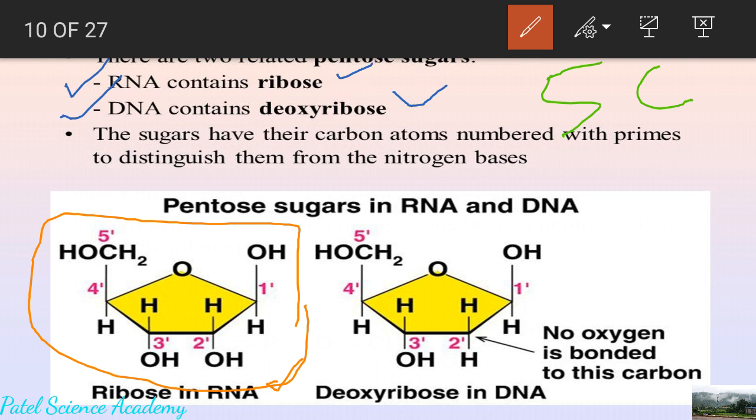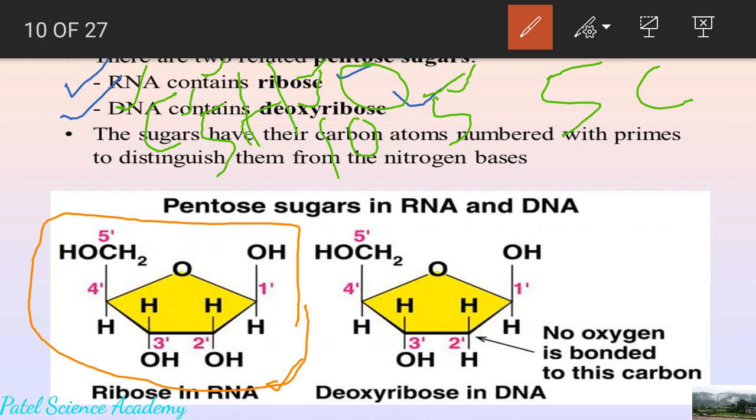The formula is C5H10O5. C5 means 5 carbon, H10 means 10 hydrogen, and O5 means 5 oxygen atoms. So there are 3 types of atoms: carbon, hydrogen, and oxygen. How many carbon atoms? 5 carbon. How many hydrogen atoms? 10 hydrogen atoms. And how many oxygen atoms? 5 oxygen atoms. Now I'll explain to you about the position of these hydrogen atoms with their oxygen and carbon atoms.